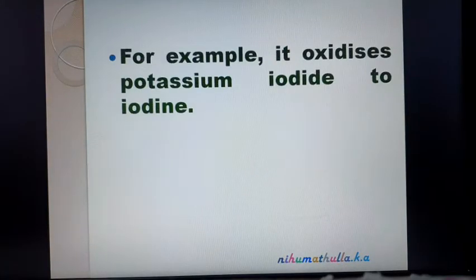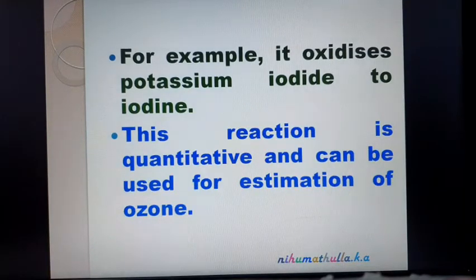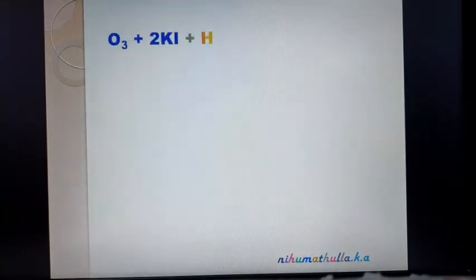For example, ozone oxidizes potassium iodide to iodine, KI and I2. This reaction is quantitative and can be used for estimation of ozone. The amount of ozone present can be estimated by this reaction, by the titration method. We can estimate the quantity of ozone present by the oxidation of potassium iodide into iodine by ozone.